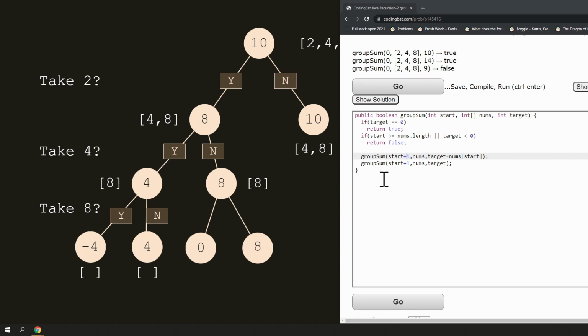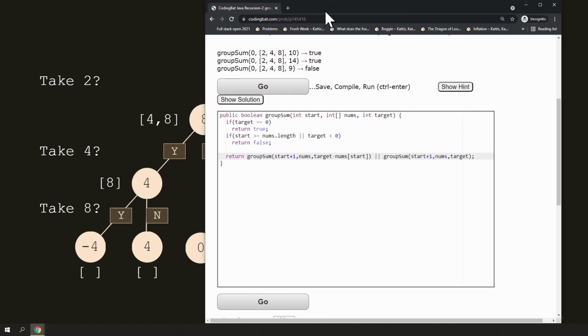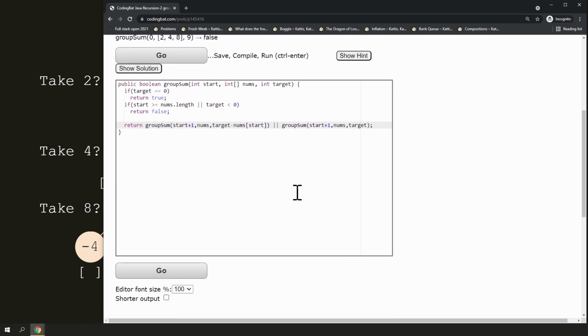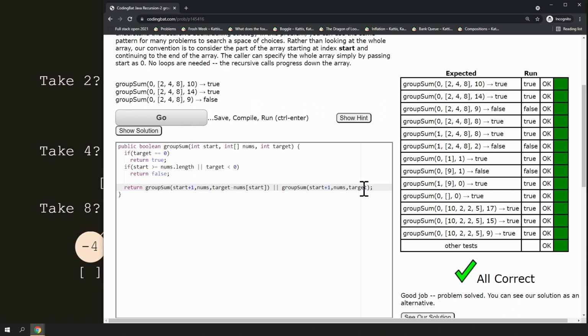So how do I grab that? How do I make sure I return true if there's a true somewhere in the whole tree? Well, what is true or false? It's going to be true. So here, return the result from the left node or the result from the right node. If one of them is true, you're going to return true. And that is what we're going to return. And I think that's it. That's all you have to do. So let's give it a go. Yes, that actually does it.